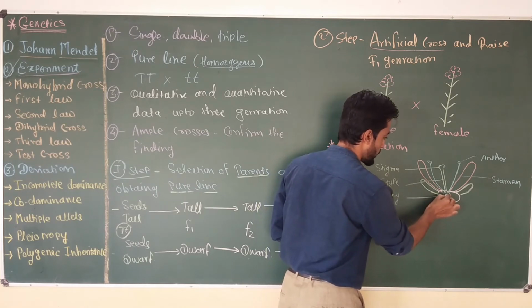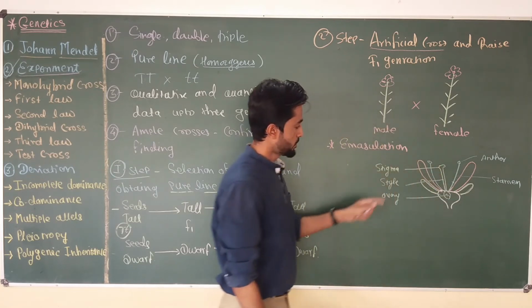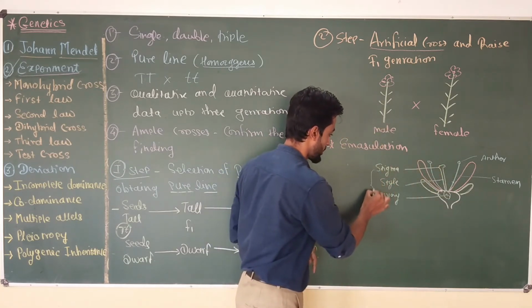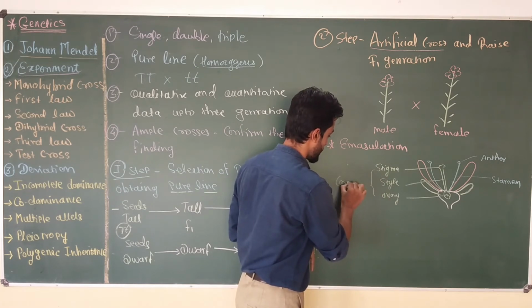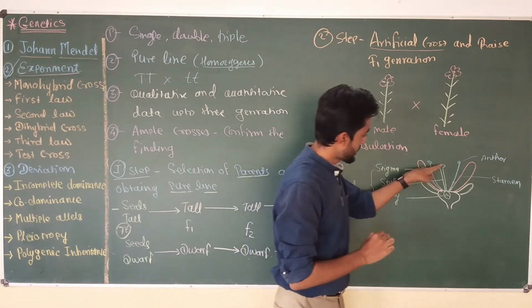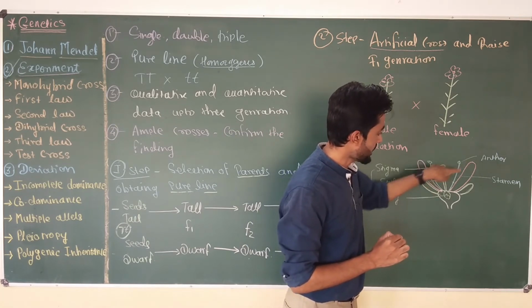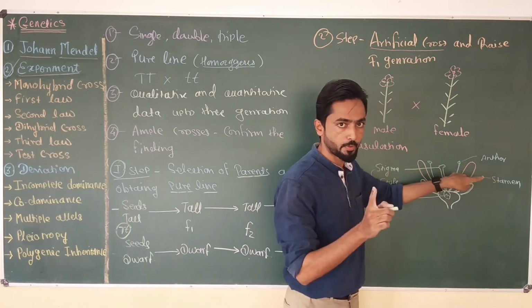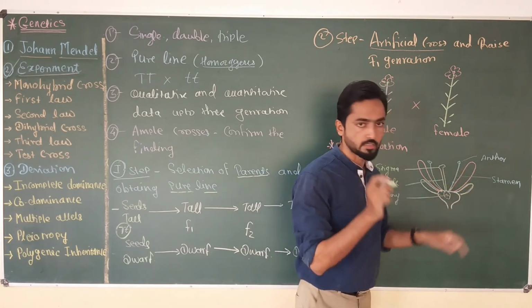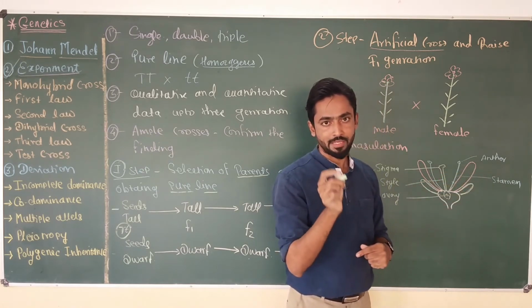Ovary contains ovules. Both the stigma, style, ovary, which is the female reproductive organ, and anther and filament, that is stamen, which is the male reproductive organ, are the essential whorls in the flower.